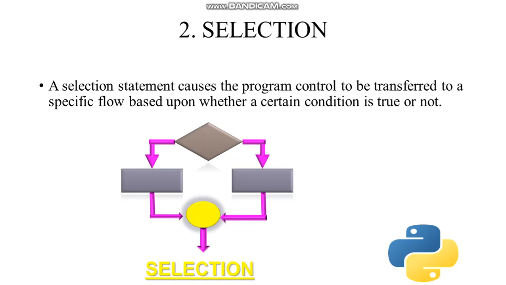Next is selection. A selection statement causes the program control to be transferred to a specific flow based upon whether a certain condition is true or not.